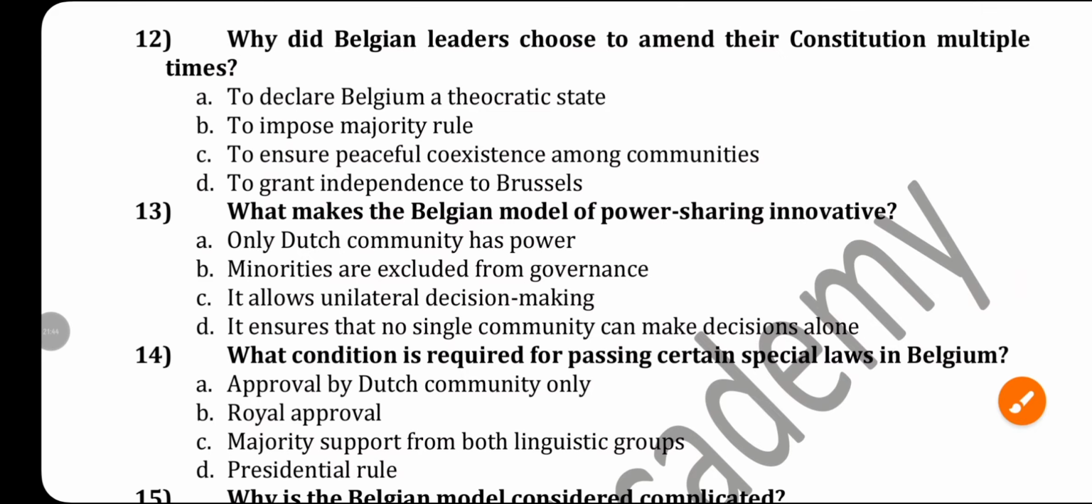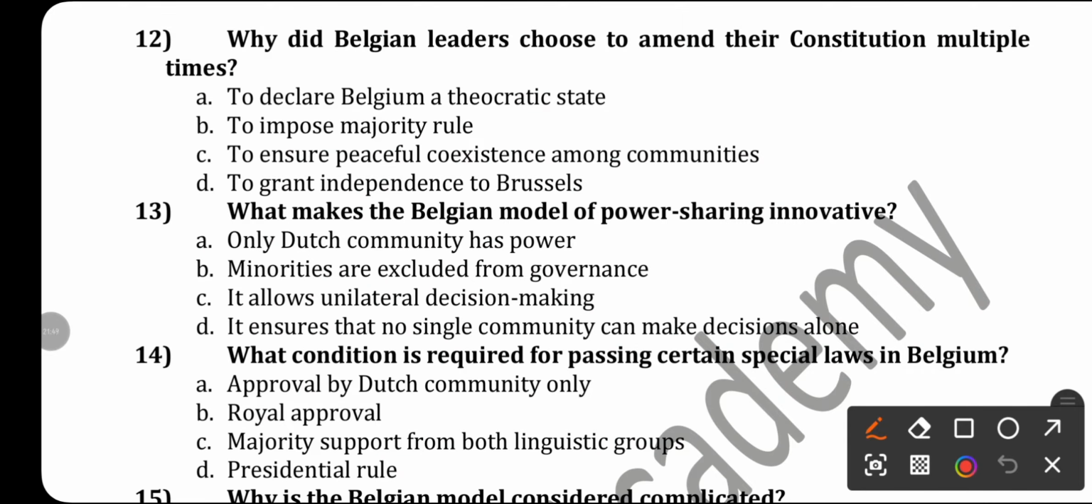Next question is, why did Belgian leaders choose to amend their constitution multiple times? Remember the sentence, they amended their constitution four times just to work out an arrangement that would enable everyone to live together within the same country, to establish harmony, to establish peace. That is the main aim. The options are to declare Belgium a theocratic state, to impose majority rule, or to ensure peaceful coexistence among communities. So the right answer will be option C.